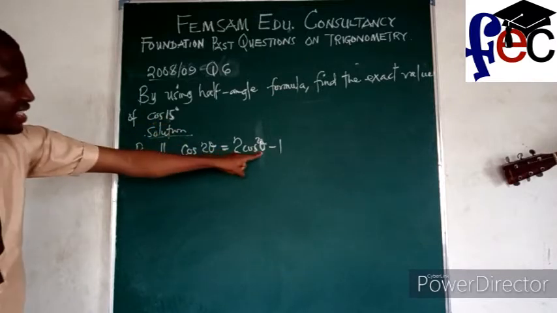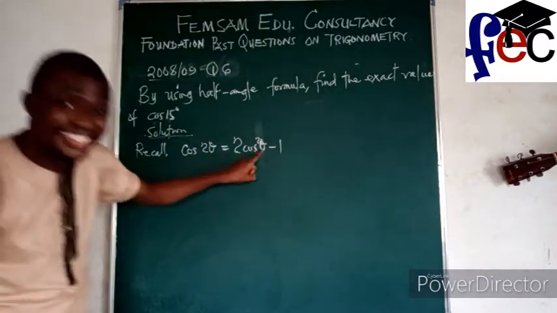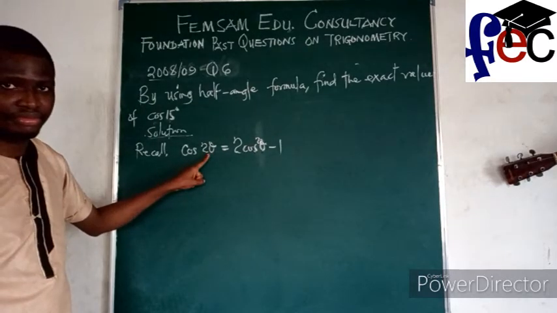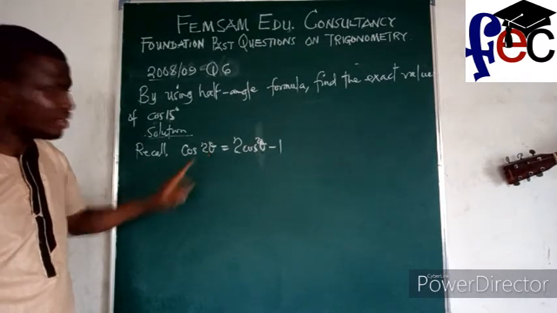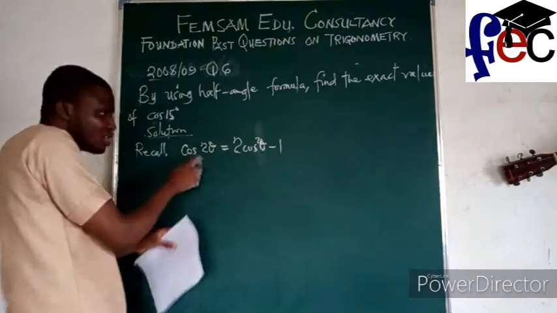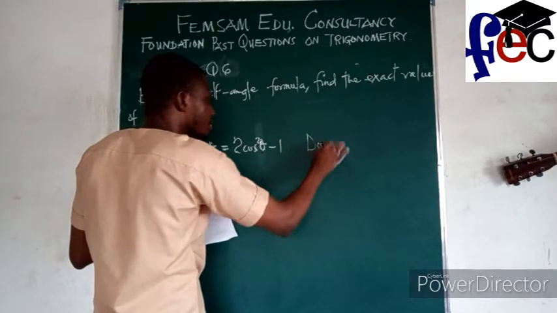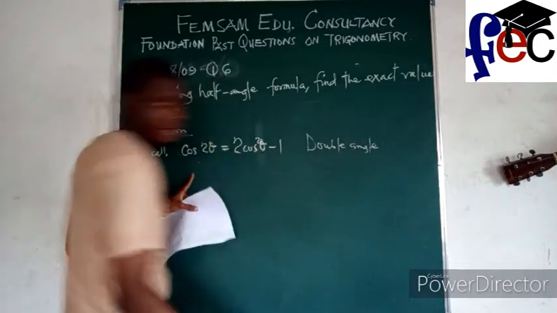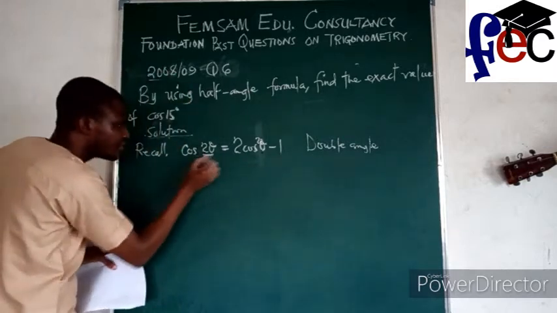Do you see this theta here? This theta is half of this theta. But look at it. This one is what we call the double angle. They call it double angle because of this.